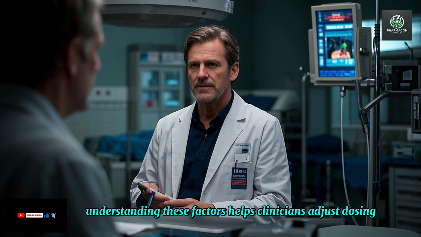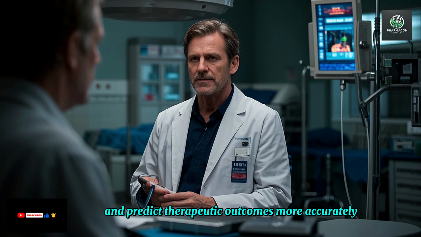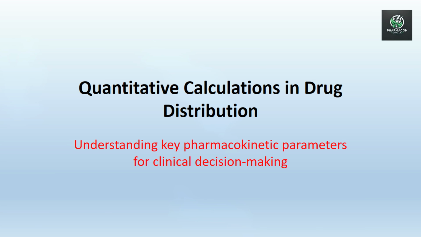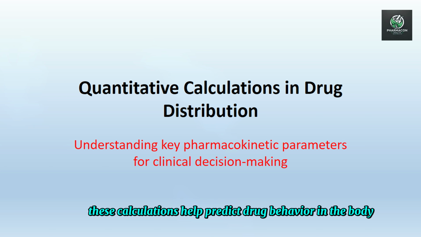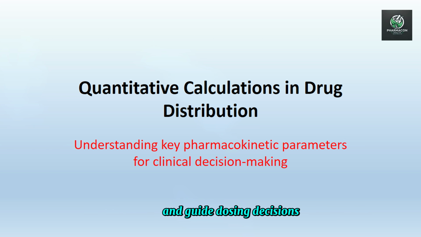Understanding these factors helps clinicians adjust dosing and predict therapeutic outcomes more accurately. Understanding drug distribution involves not just concepts but also key quantitative measurements. These calculations help predict drug behavior in the body and guide dosing decisions.